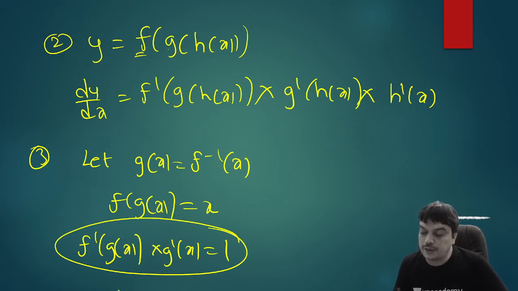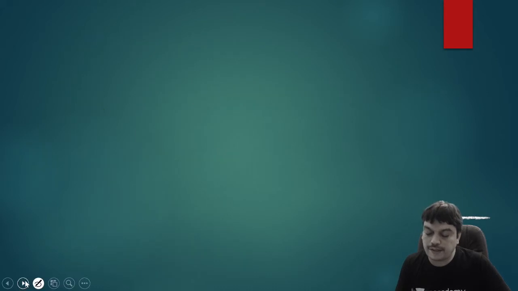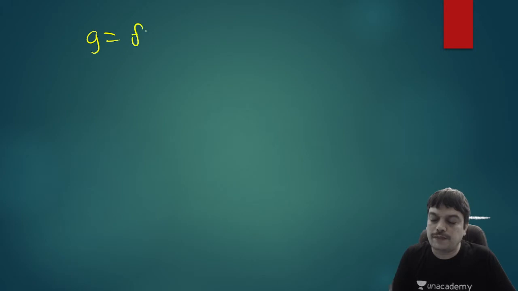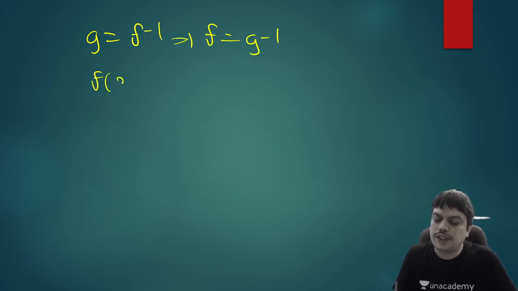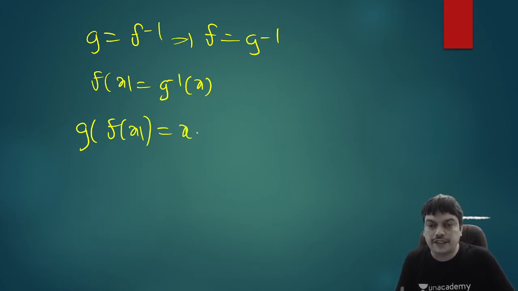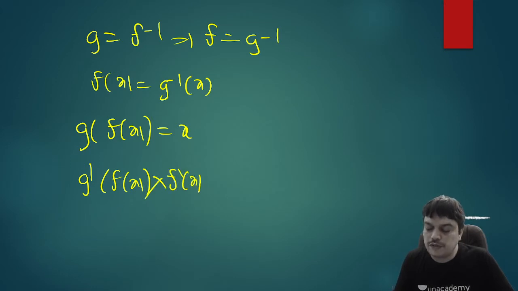And another result that you can use is, if g is f inverse, it also implies f is g inverse. That is, f of x equal to g inverse x. So based on the question, you can use any one of them. So if it is like this, g of f of x will be equal to x. If you now differentiate this, it will give you g dash of f of x into the derivative of f of x, which is f dash x, is equal to 1.